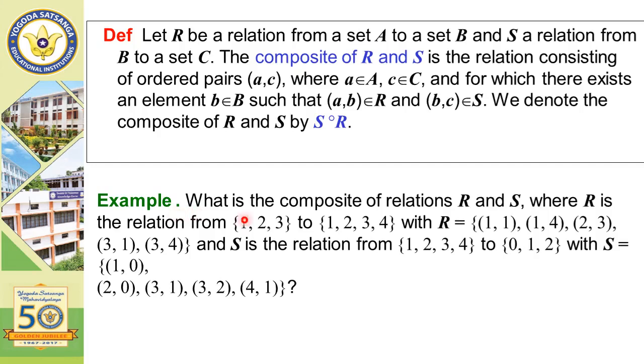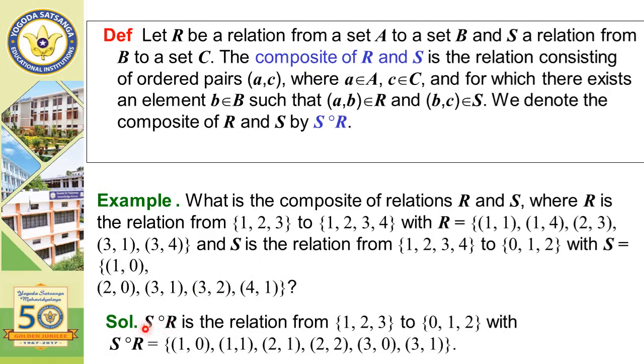Let us take an example. What is the composite of relations R and S, where R is a relation from {1, 2, 3} to {1, 2, 3, 4}, two different sets, and R is given by (1,1), (1,4), (2,3), (3,1) and (3,4). And S is another relation from the set {1, 2, 3, 4} to {0, 1, 2}. S has ordered pairs (1,0), (2,0), (3,1), (3,2) and (4,1).